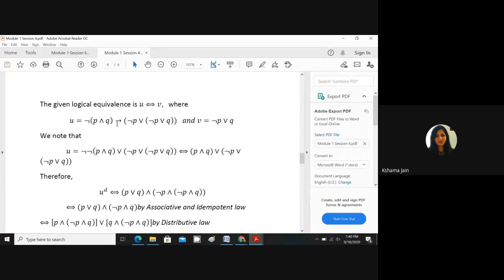The negation of p implies q was p conjunction negation of q, but simply p implies q can be written as negation of p disjunction q. So we take the negation of this, negation of p disjunction, and this whole. This is U only; we will take the dual of this. Now by taking the double negation,